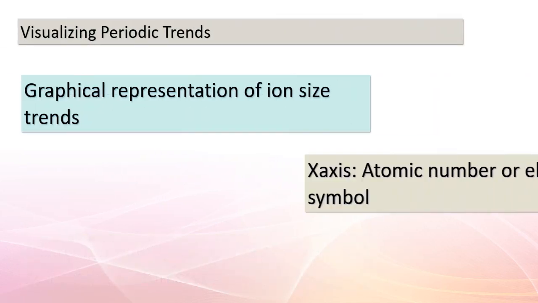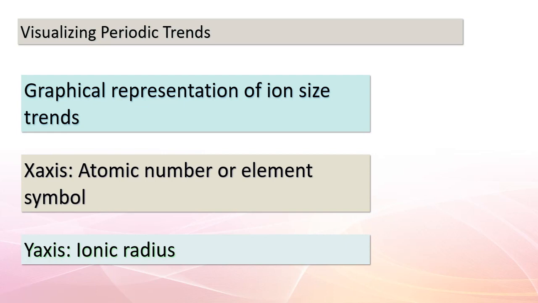Brilliant work, class. Now, let's put our understanding into visual perspective. Take a look at this graph before you. On the x-axis, we have either the atomic number or the element symbol, representing the elements in the periodic table. On the y-axis, we have the ionic radius, which essentially indicates the size of the ions we've been discussing. As you observe this graph, you'll notice the periodic trends we just discussed come to life.